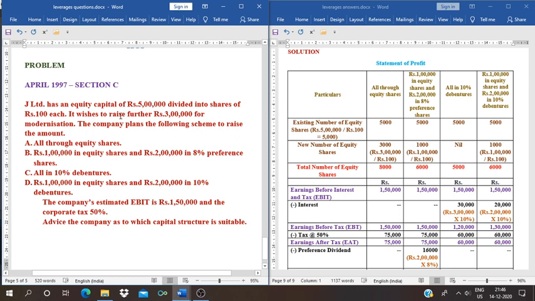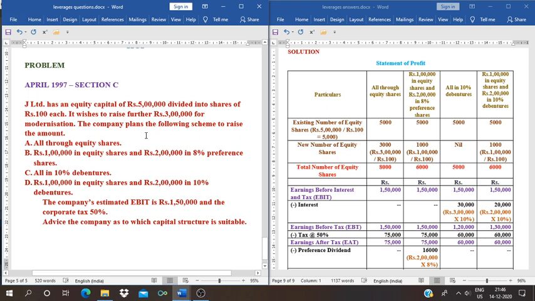It wishes to raise a further rupees 3 lakh for modernization. Already the company has 5 lakh equity share capital. And for the purpose of modernization, the company wants to raise capital of rupees 3 lakh. The company plans the following scheme to raise the amount.